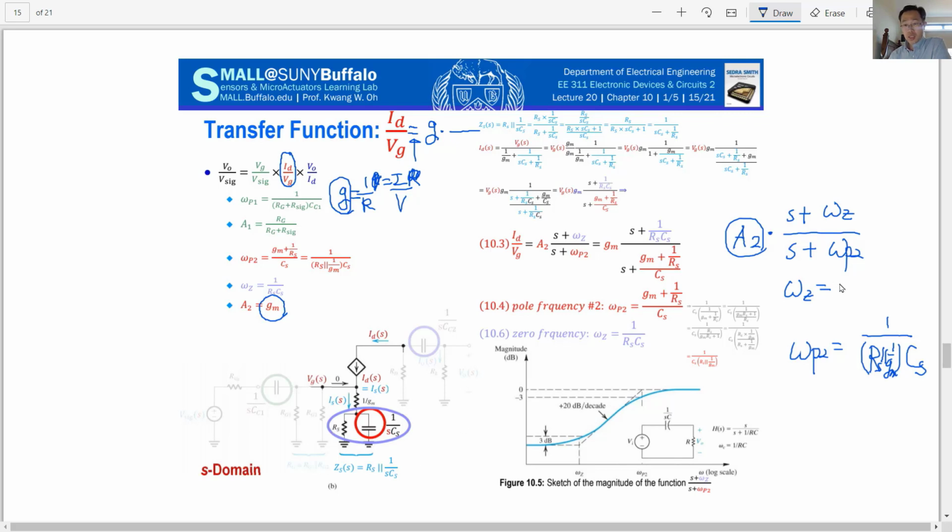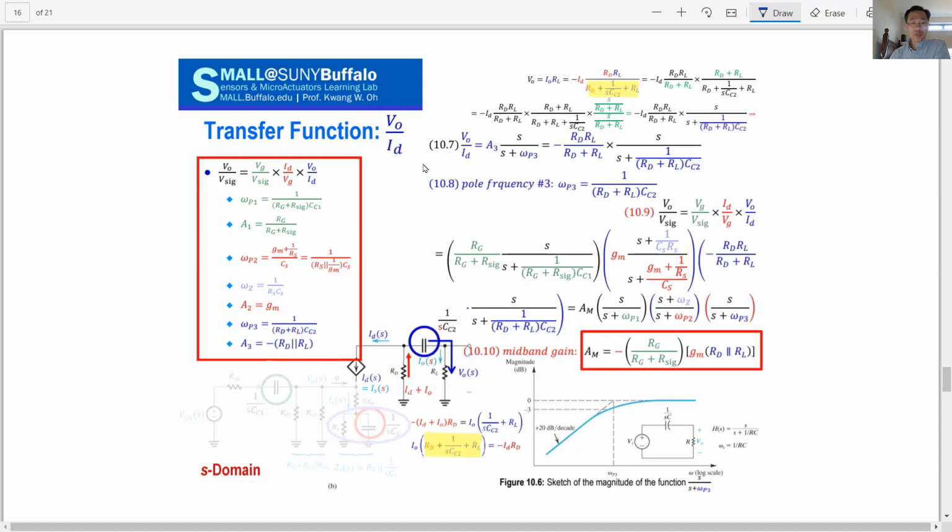So Z means zero frequency, which will be 1 over RC, where R is the source value and C is the source value. At this special frequency these elements eat up all the information, so the output signal will be close to 0. So from two frequencies we get omega P2 and omega Z.